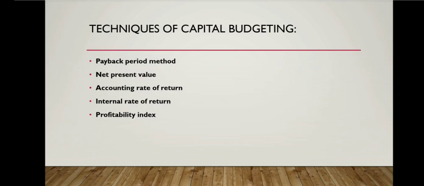For NPV computation, a discount rate is used. IRR is the rate at which the NPV becomes zero. The project with the higher IRR is usually selected. Fifth one, profitability index. This is the ratio of present value of the future cash flows of the project to the initial investment required for the project.